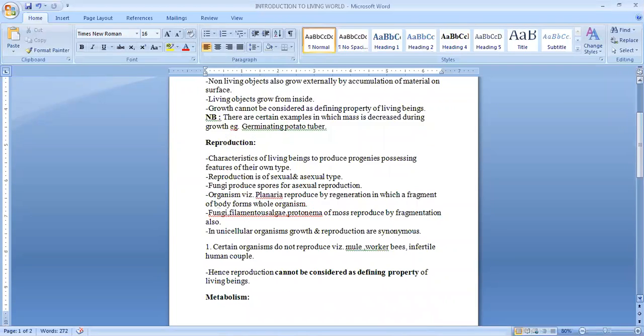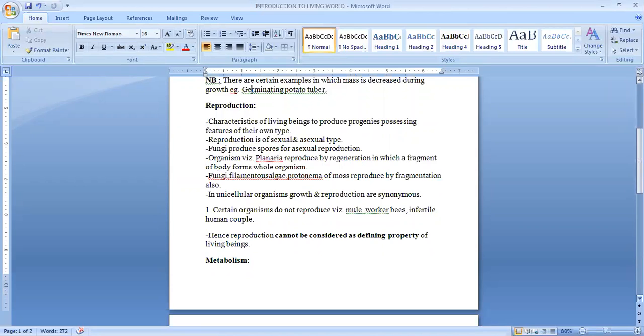The second character is reproduction. What is reproduction? It is a characteristic of a living being to produce progeny which possess features of their own type. Reproduction can be sexual or asexual. For example, fungi produce spores for asexual reproduction, and planaria can regenerate from a single fragment. In protonema and filamentous moss, they also reproduce by small portions of their body.